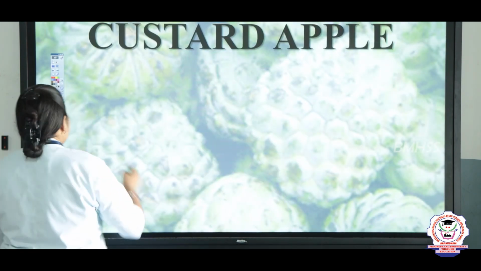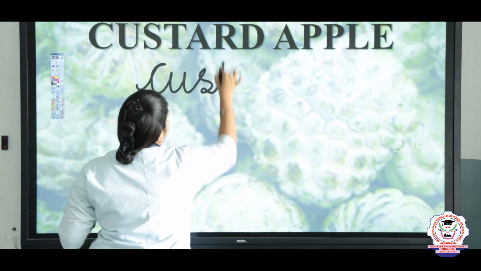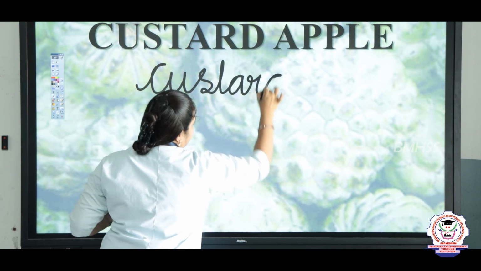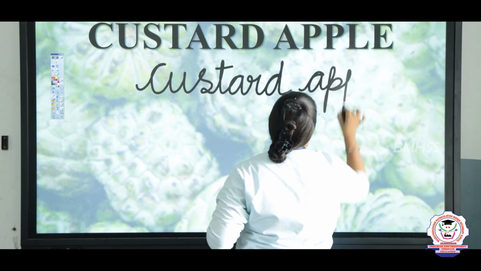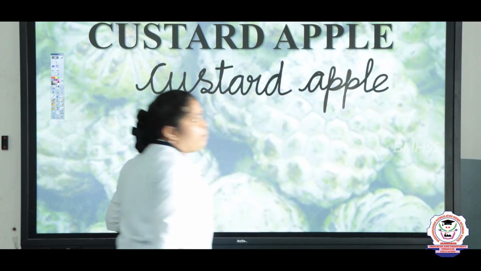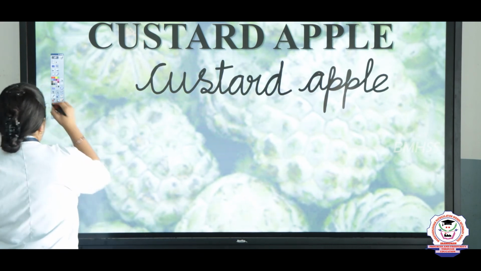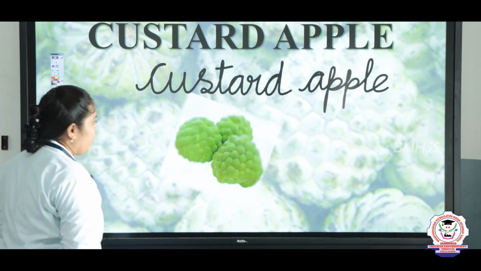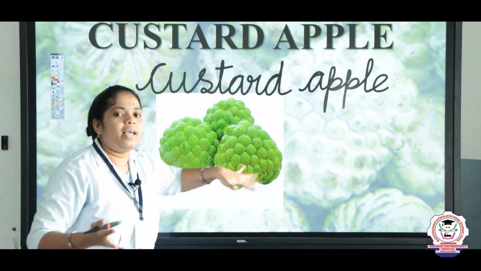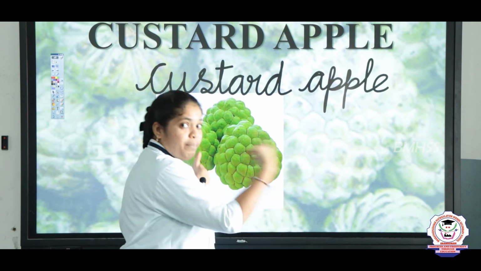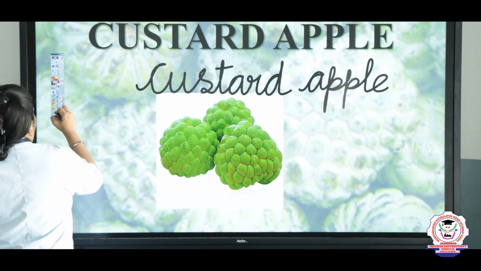So next is a custard apple. C-U-S-T-A-R-D, custard, A-P-P-L-E, apple, custard apple. Custard apple in Tamil we call as Sita paramis, right? This is also multiple. I will show you why it is a multiple. See, இப்படி இருக்கும் இல்லையா, inside இப்படி இருக்கும், பல்பா இருக்கும், some seeds out there is right, like நம்ம இப்போ இது jackfruit பார்த்த மாதிரியே தானே இருக்கும் அதுலயும். ஸோ அதனால இதை வந்து என்ன சொல்றாங்கன்னா மல்டிபிள் அப்படின்னு சொல்றாங்க. So let's see the next one.